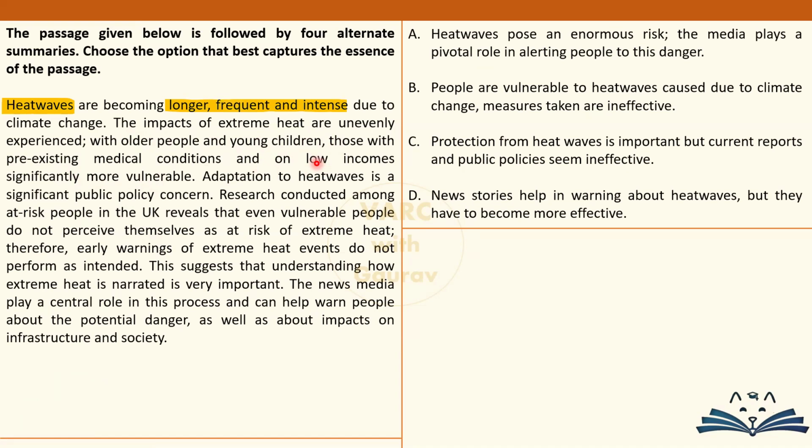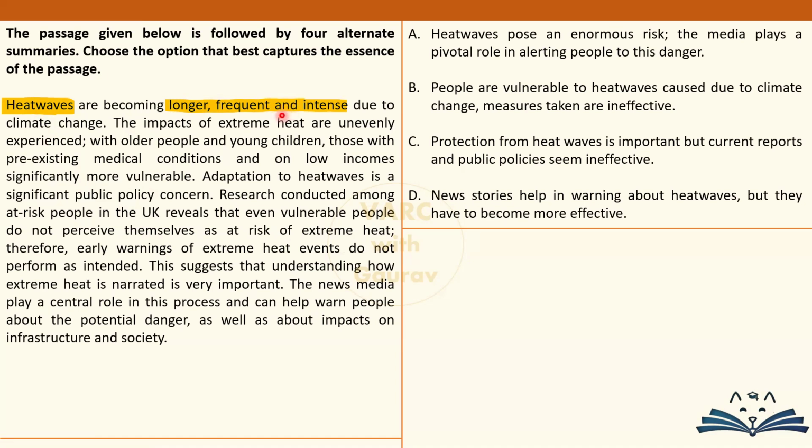Let us say a young man in his 30s having a lot of money with him. Such a person can probably insulate himself from the heat by sitting in a very good infrastructure. But people who are on the poverty side or maybe poor people, they are impacted by heat waves more. So in a good summary, we are not going to focus on specifically which people are facing more problem. What we tend to give the summary is something like that heat waves are becoming longer, frequent, and more intense. Not everybody is equally impacted. That's it. Or you can say that some people are more impacted, more vulnerable compared to others.